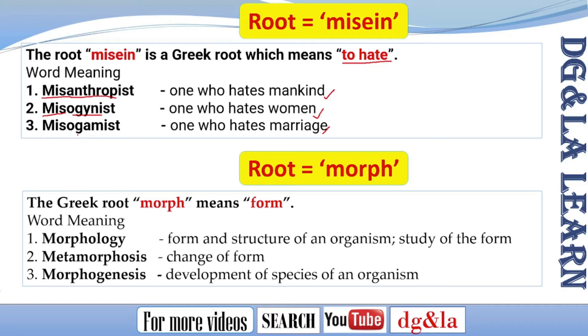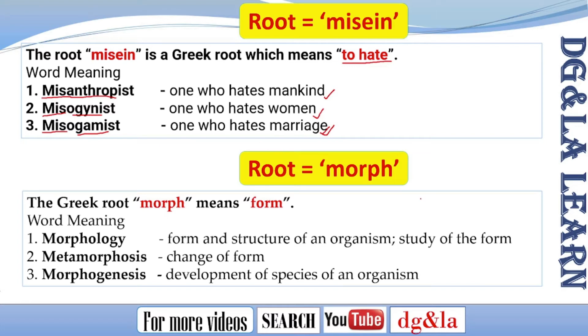Gamy, which we learned earlier, belongs to marriage, and miso is hatred. So one who hates the concept of marriage, we call misogamist. So the three words we are learning for the Greek root miso are misanthropist, misogynist, and misogamist.